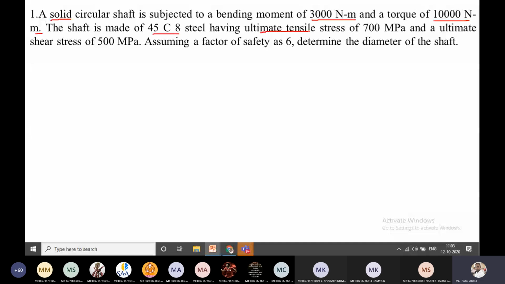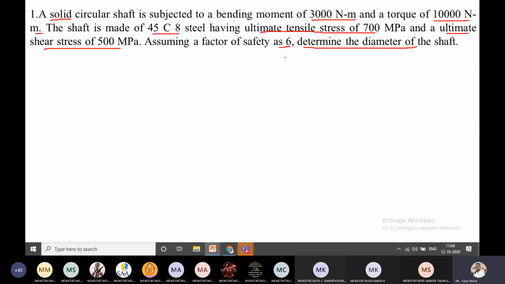Now see the question. In this question, bending moment is given and torque is given. Both values are given. By seeing these two values, what can we conclude? We can conclude that the given question belongs to the third category. What is the third one? Combination of bending and torsion. Like this we need to conclude.